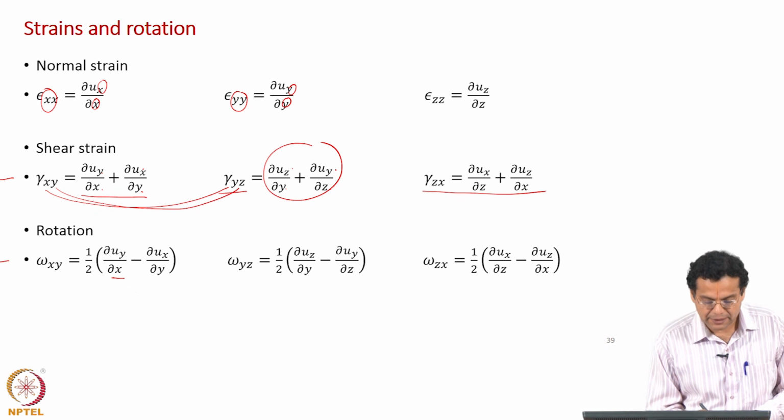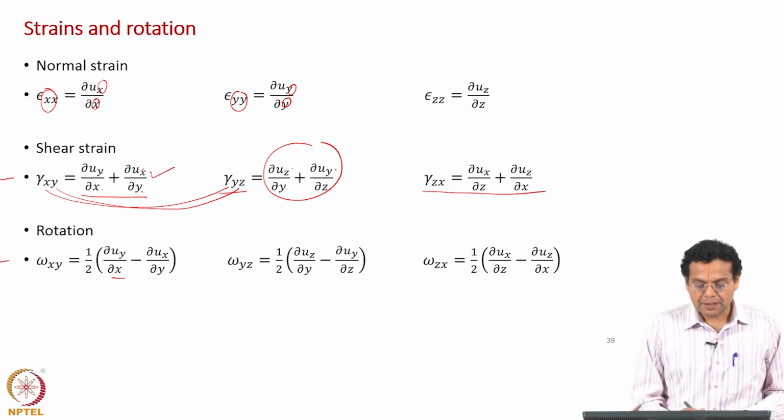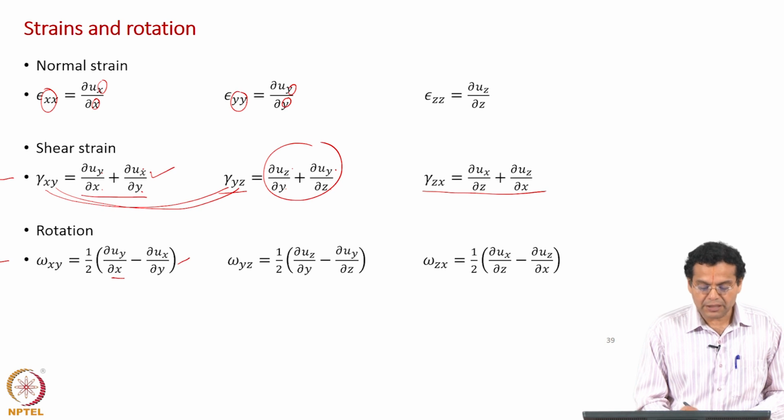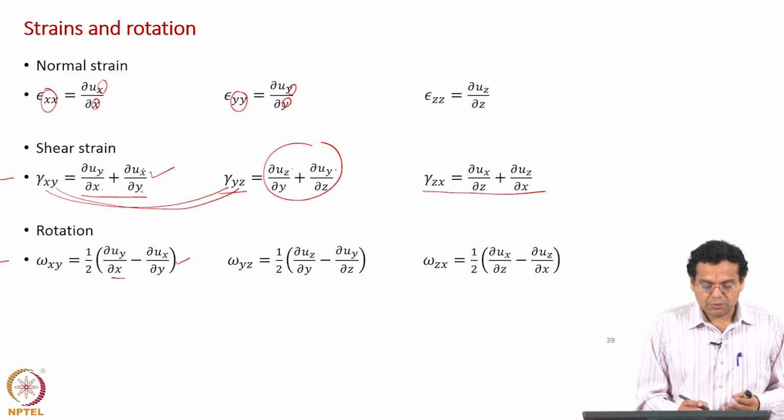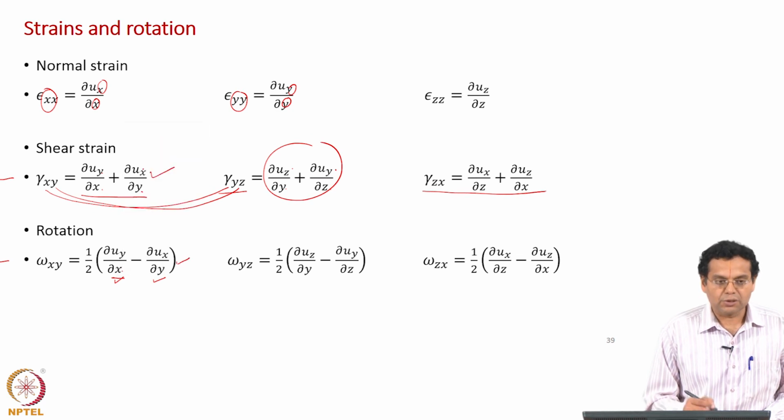So, in terms of remembering, this can be remembered anyway because it is plus sign, but remember this, you need to remember the order, the sequence is important. So, one way to easily remember is start with dou by dou x, then next is dou by dou y. Moment you write dou by dou x, you know that this should be uy. If it is y, you know this should be x.